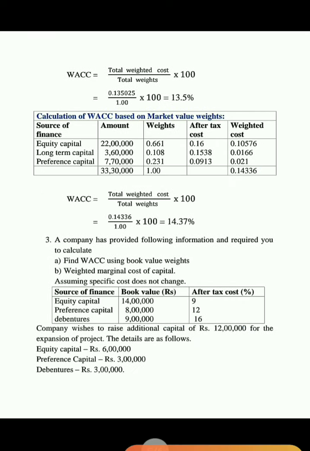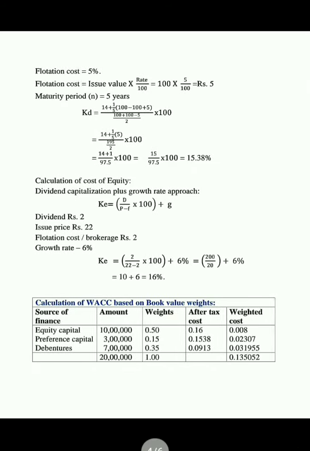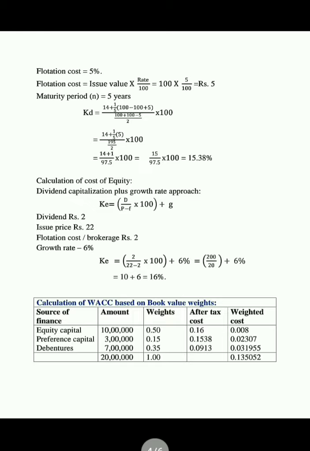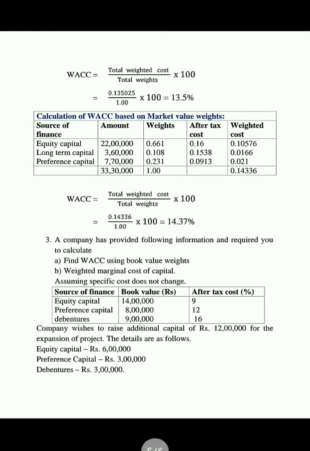So weighted average cost of capital is equals to total weighted cost divided by total weights into 100. So total weighted cost is 0.135052, divided by 1 into 100, that is equals to 13.5%. Here the overall cost of capital is equals to 13.5%, that is based on book values.